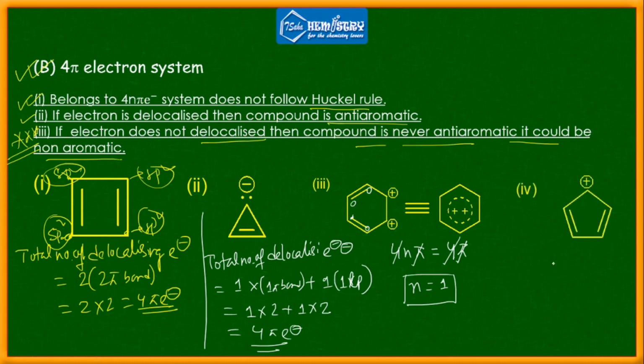Similarly in this case also you can see 1 2 3 4, so 4n pi equals 1 2 3 4, so 4 pi will cancel out, 4 will cancel out, so n equals 1. It is in the range, so it should be a 4 pi electron system and it should be anti-aromatic because all the carbons are sp2 in nature and it is delocalized.